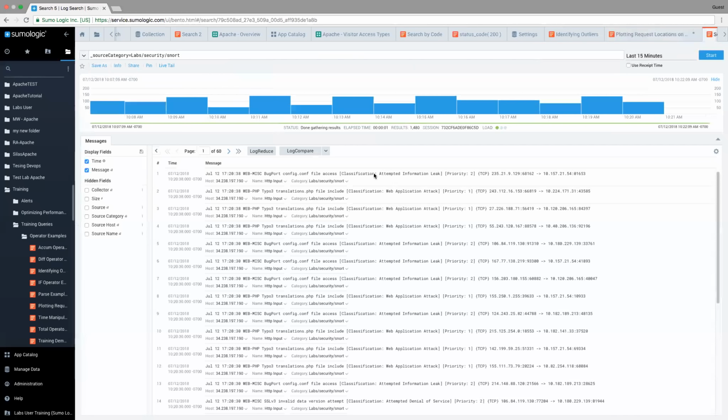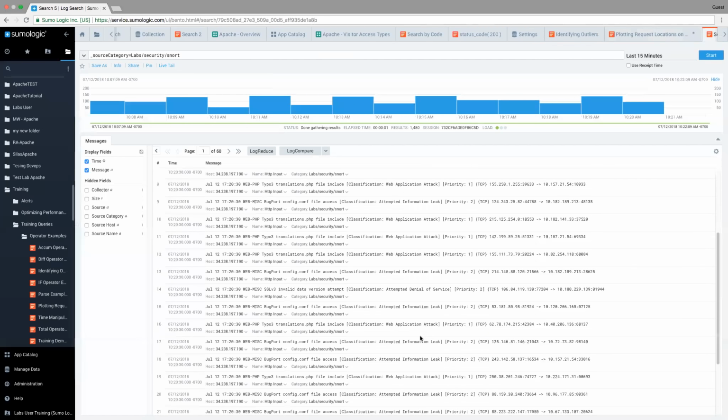And what snort data is, besides something that's fun to say, is essentially security data. And so what we see here, we're going to be using the advanced analytics to look through this, but just visually, if we take a quick look, we see different types of classifications of different events that have occurred. So here we see there was an attempted information leak, and a web application attack, and denial of service.